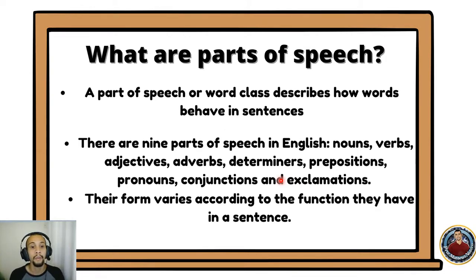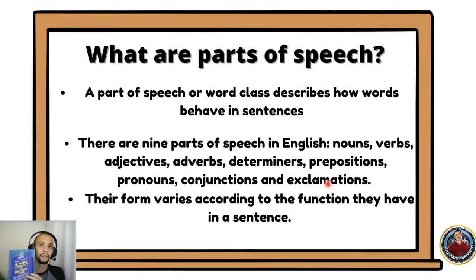They are nouns, verbs, adjectives, adverbs, determiners, prepositions, pronouns, conjunctions, and exclamations. Their form varies according to the function they have in a sentence. So don't think that, for instance, book, as we might see all the time, I have a book here, let me show it.